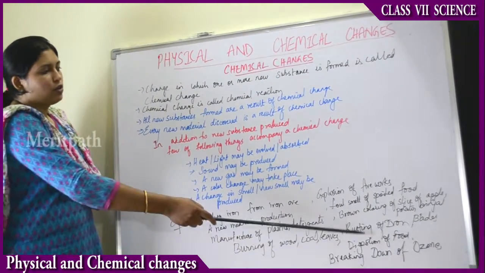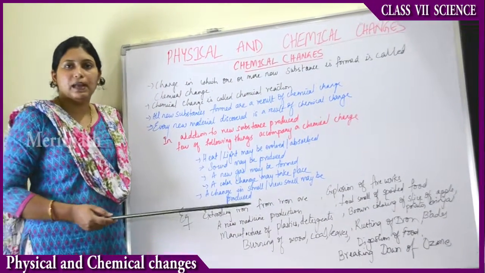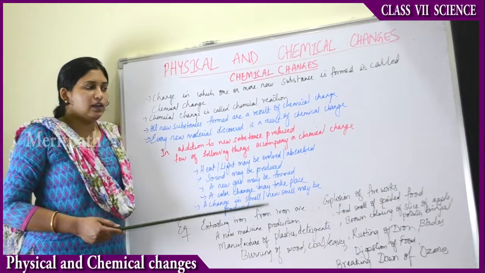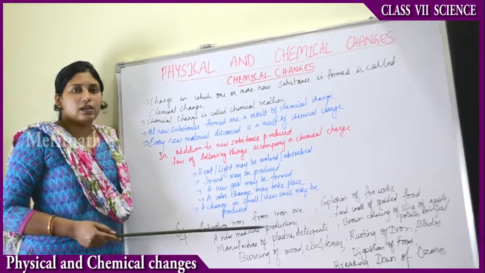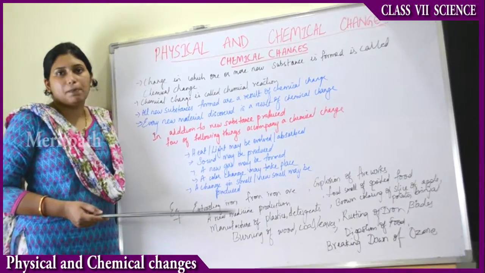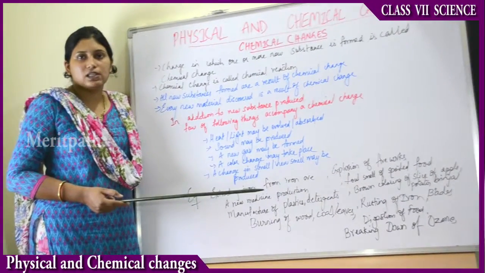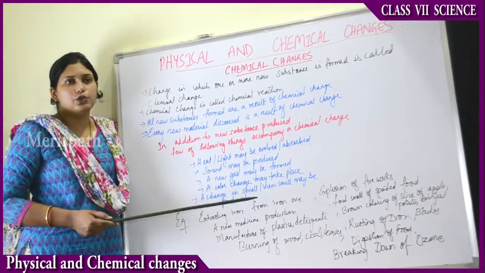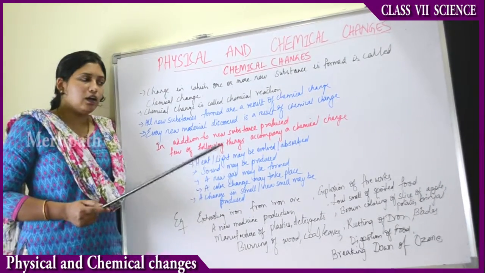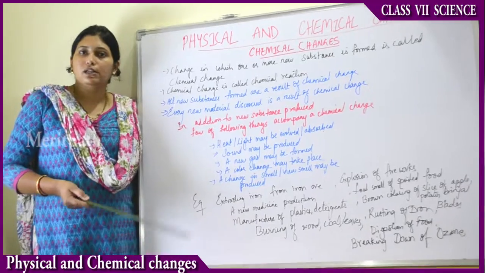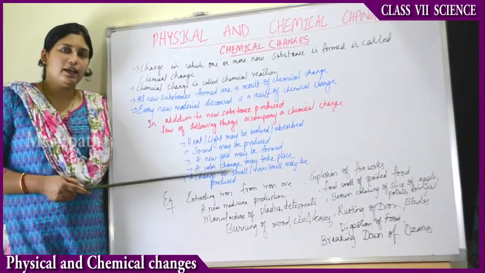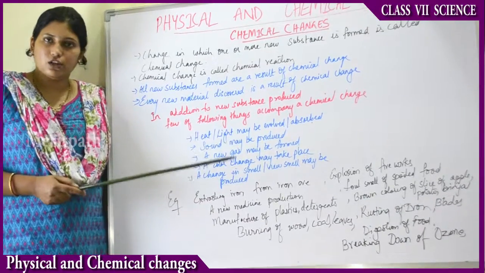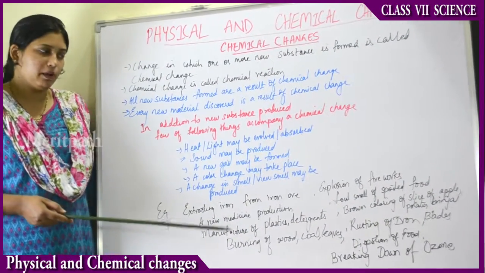Then rusting of iron or a blade. The blades which your fathers may use for shaving purposes, and the tawas which we use, the pans for making chapatis, sometimes due to the presence of water or due to not using them over a long time, you see a lot of brownish layer deposited on them, that is called rust. So on iron substances you see rust, rusting of the iron, rusting of the blades which we use for shaving purposes.